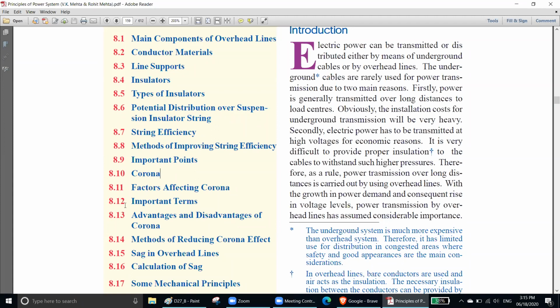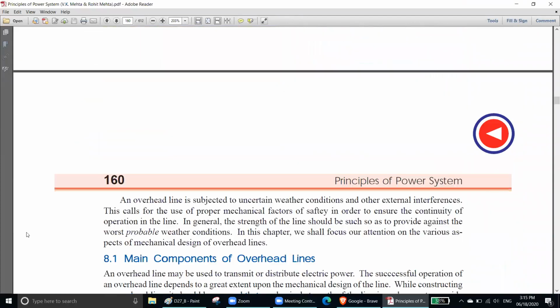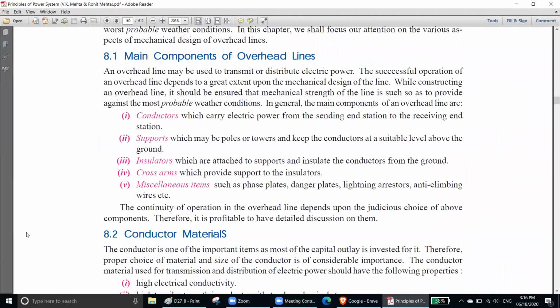And what is the factor? What are the advantages and disadvantages of corona? Methods of reducing corona effect. Then we have SAG. SAG is normally maths. Remember, this chapter is mostly maths. Almost 70 to 80% will be maths, and the others are derivation and theory. Then we have to find out the calculation of SAG, some mechanical principles, something like that. Okay, very simple. Now remember, main components of overhead line.